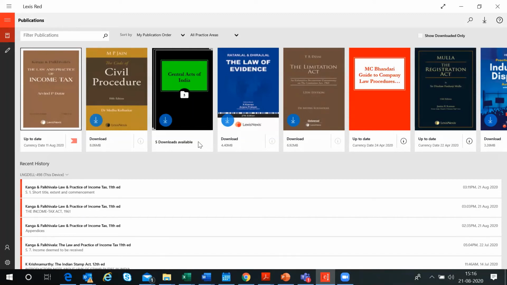So that'll be shared by us with the library team and with individual members also. So this login details you will get only when you purchase at least one title from Lexis Red. Okay, so these Lexis Red licenses have to be purchased by individual students for the books that they require.